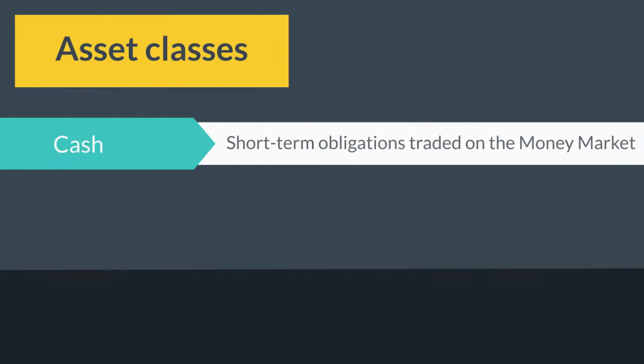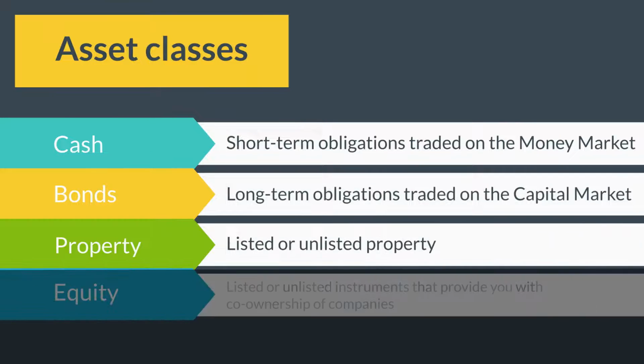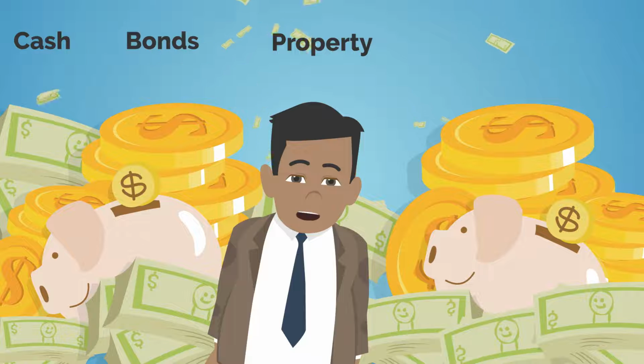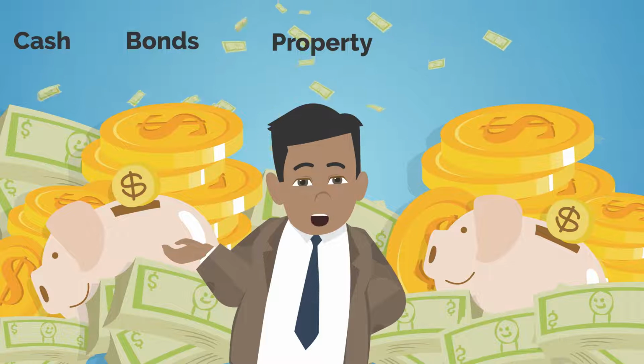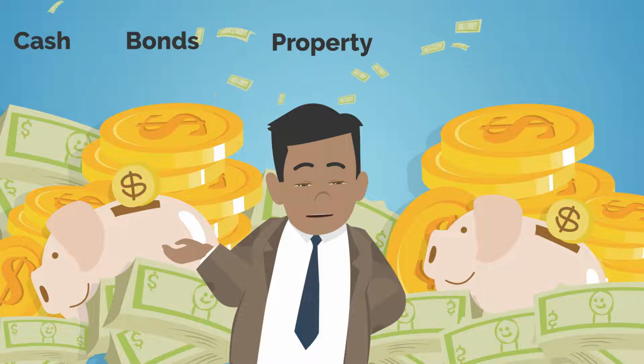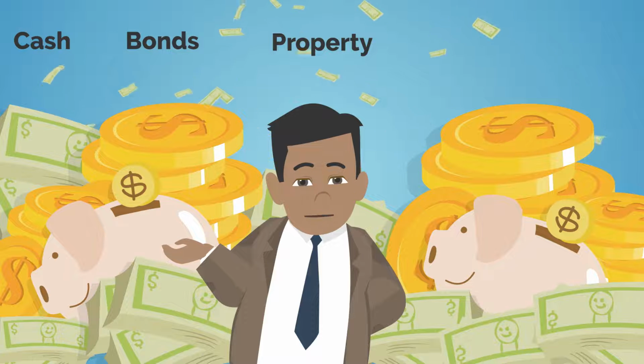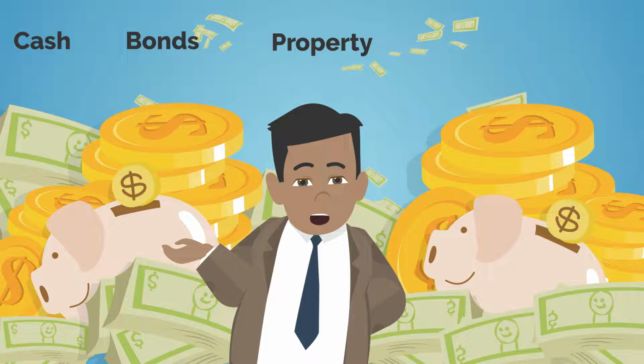The next asset class is property. Property is regarded as the classical way to build wealth. It rarely depreciates in value and is a good way to protect your money from inflation. Investments can be made into listed or unlisted property. The return for investors is mainly in the form of rental income, while the opportunity also exists for capital gains. Property is considered a moderate risk investment.